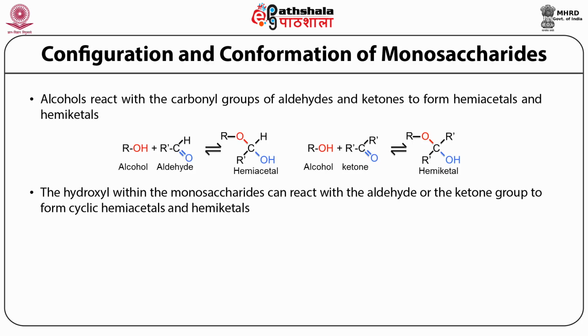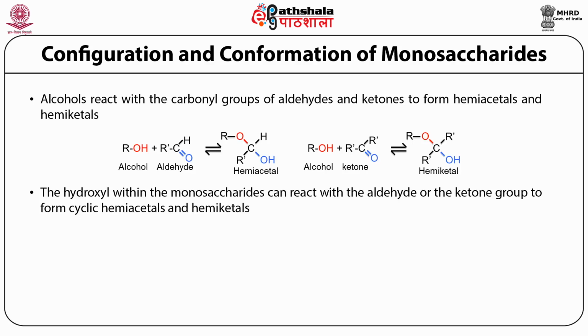So the reaction between the hydroxyl and the aldehyde group, or hydroxyl and the keto group, can take place within the molecule, and this is called an intramolecular rearrangement that takes place in the monosaccharides.